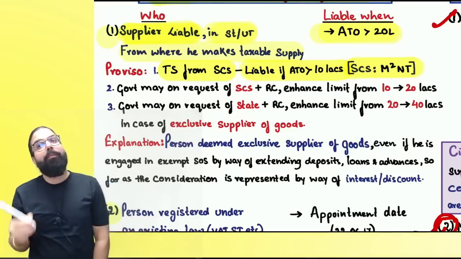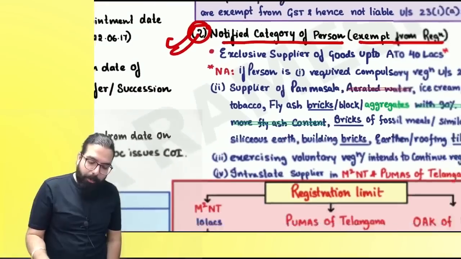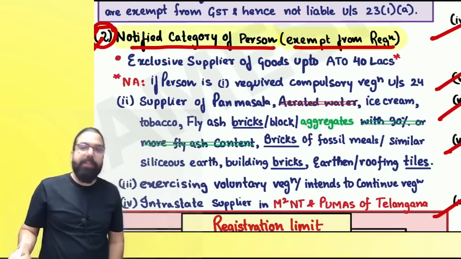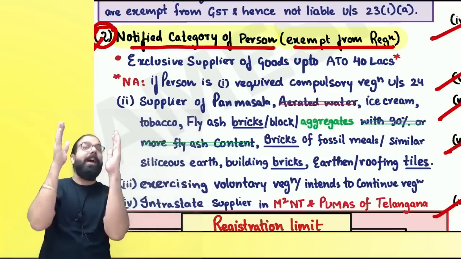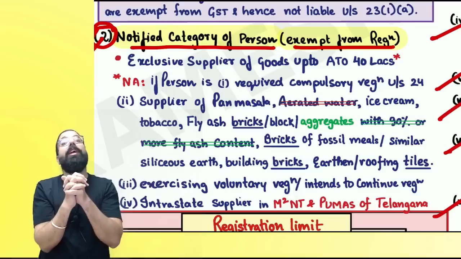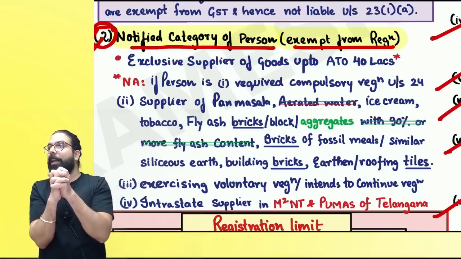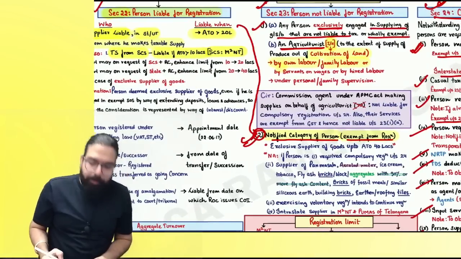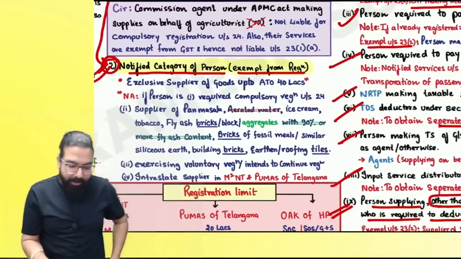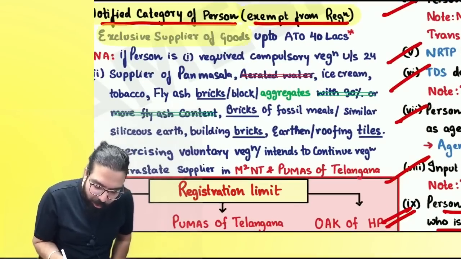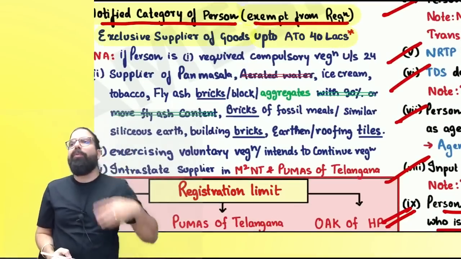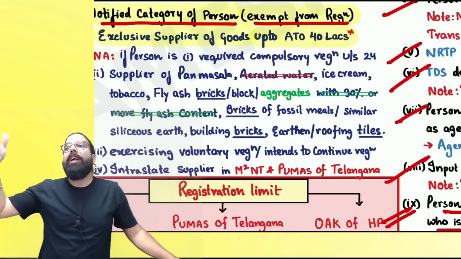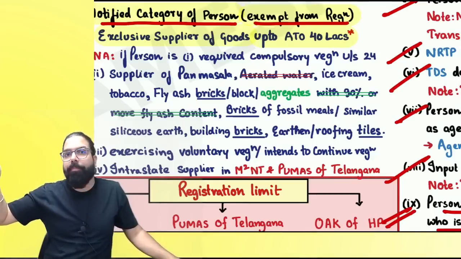Now, the government went ahead and further told that the government used the power under section number 22 and notified that certain persons will be exempted from registration, and the government told if you are an exclusive supplier of goods only, I will exempt you till 40 lakh rupees. Are we clear, everyone? So you have to read section number 22.1 along with section number 23.2's notification, which says that if you are a person engaged exclusively in goods up to an aggregate turnover of 40 lakh, you are exempted from registration. Are we clear, everyone? So for some people who are exclusive suppliers of goods, 40 lakh is the limit.